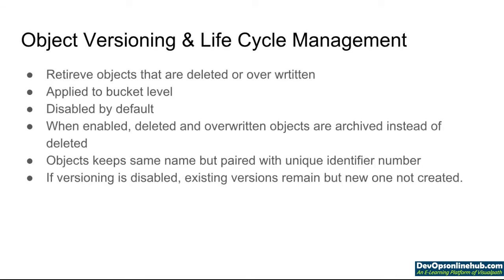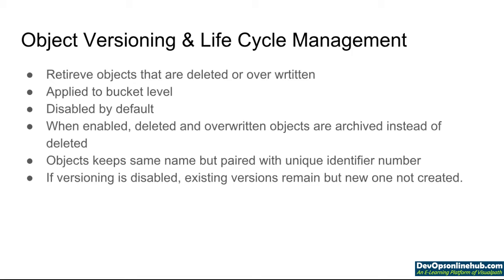We have one more feature in cloud storage: object versioning and lifecycle management. This lets us retrieve objects that are deleted or overwritten. Versioning is useful because it helps us retrieve objects that are deleted or overwritten, and it is applied at the bucket level. It is disabled by default, and when enabled, deleted and overwritten objects are archived instead of being removed from the bucket. We will be seeing the lab on object versioning and lifecycle management. Objects keep the same name but are paired with a unique identifier number.